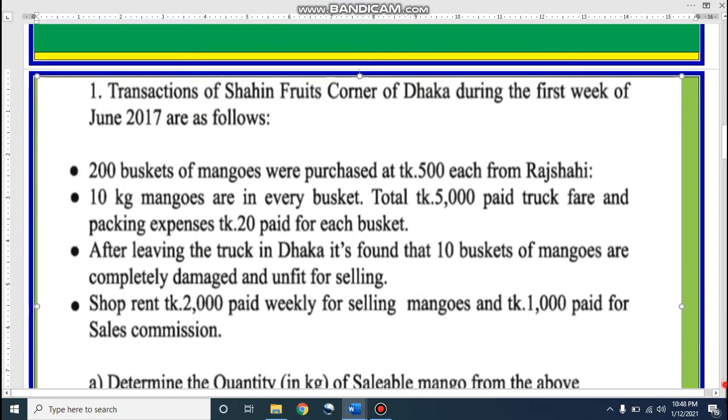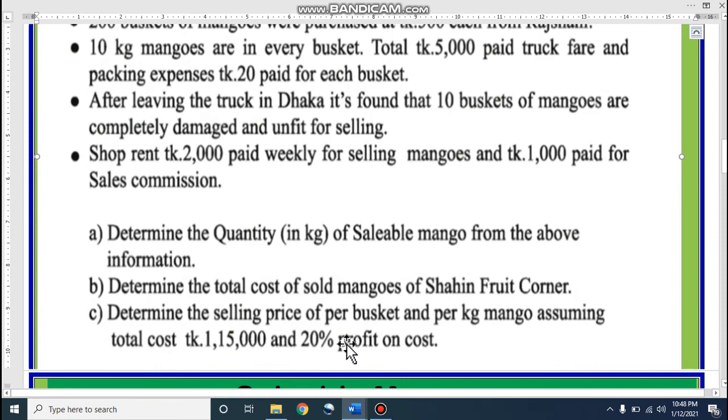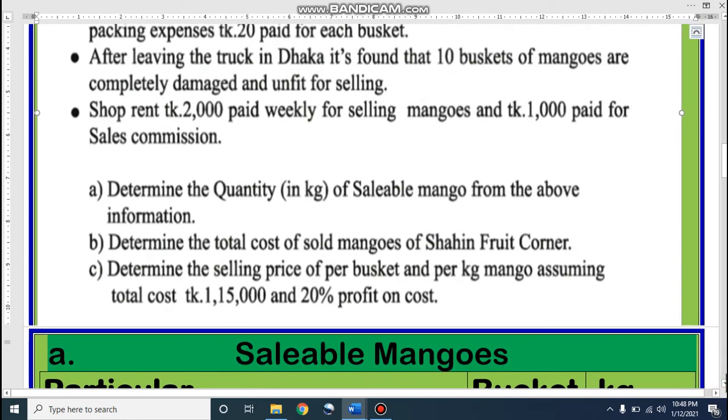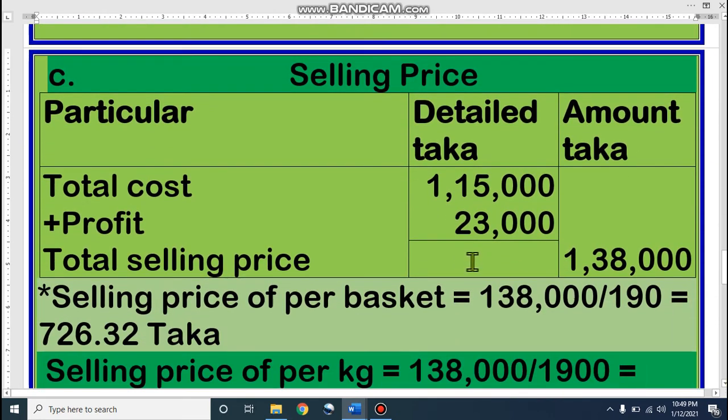Dear student, let's see. Total cost is 1,15,000 and profit is 20%. This was missing, the 20%. Profit is 20% on total cost. That means 1,15,000 is total cost. What will be the 20%? Let's take the calculator. 1,15,000 into 20 divided by 100. Then it is 23,000. So dear student, total cost plus profit equals selling price.